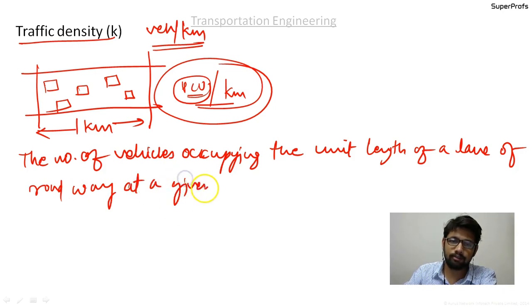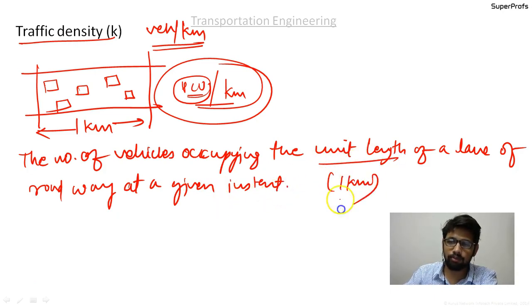The suitable unit length is 1 kilometer. So there exists a relationship between traffic volume Q, the traffic density K, and the speed S.